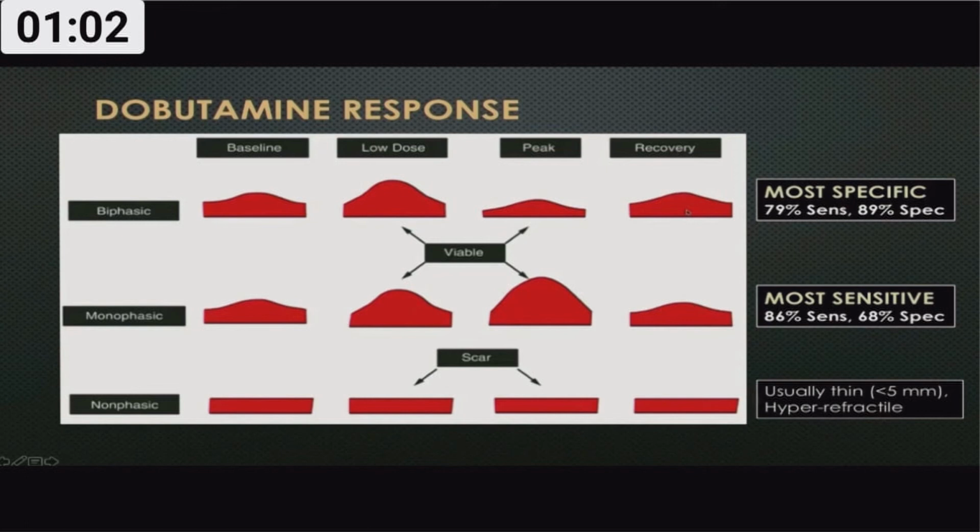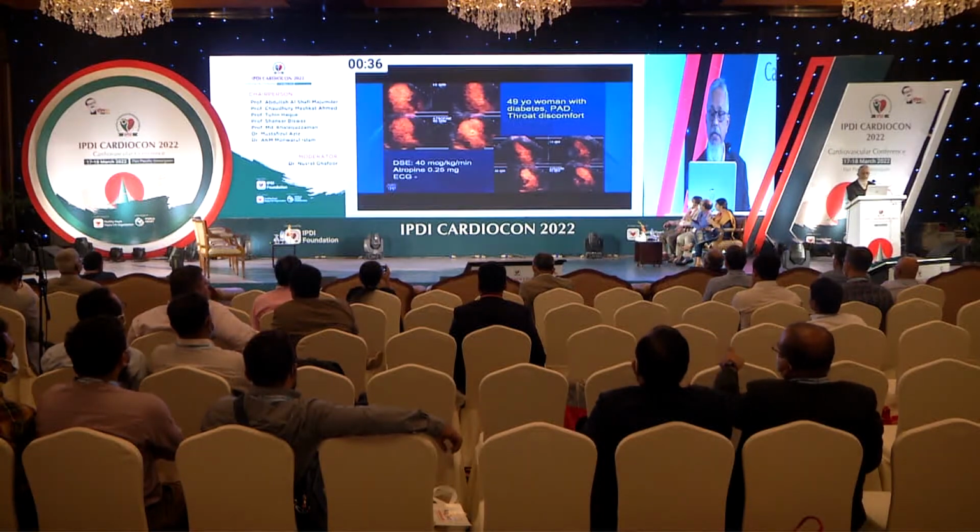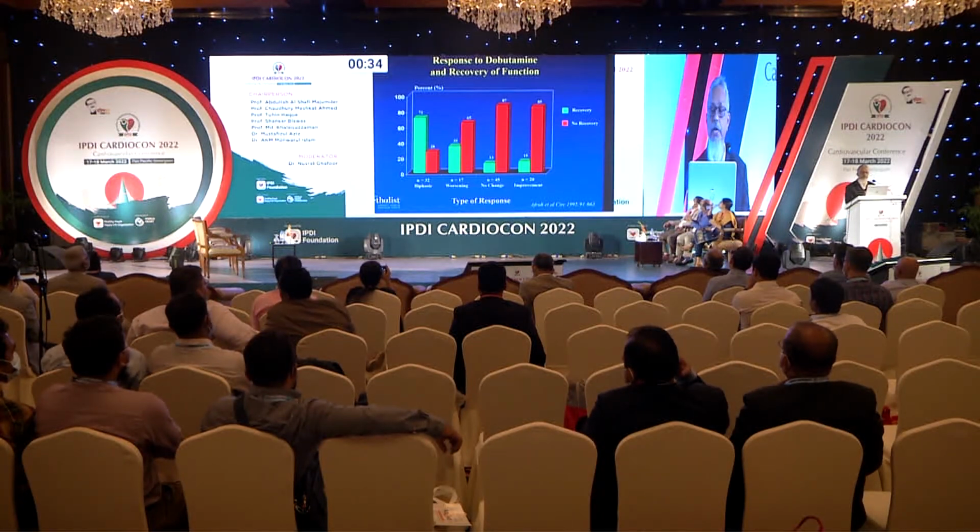So, biphasic response in our laboratory. In dobutamine response, we can get three sorts of response. If there is sustained improvement, this can be stunned myocardium, this can be myopathic myocardium, this can be tethering, and by any means, those people will not get any benefit. But on dobutamine stress, if there is a biphasic response, those are the patients who will get benefit. And if the patient deteriorates from the resting wall thickness, then again, that is also a sign of viability.